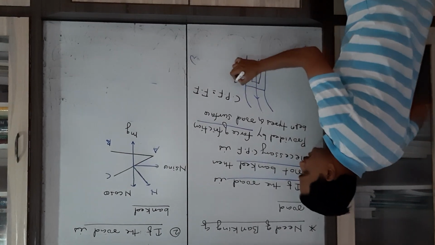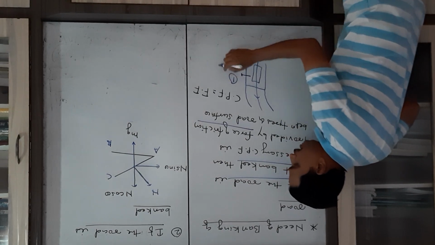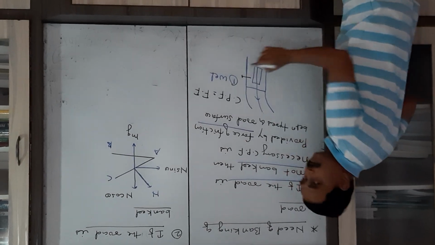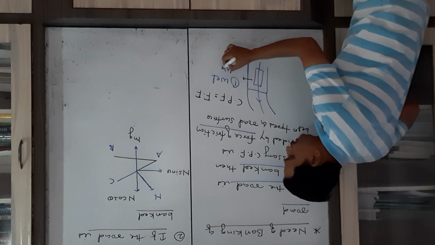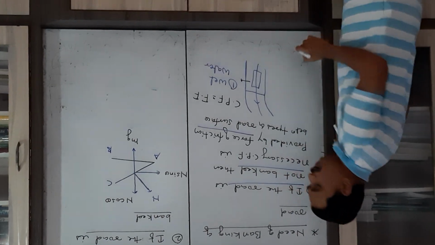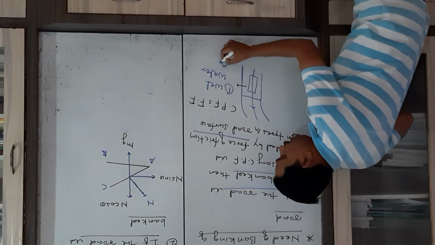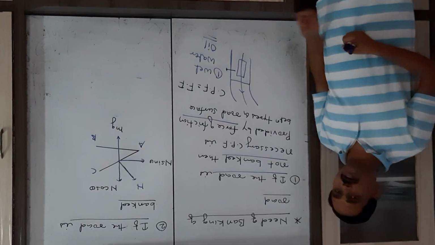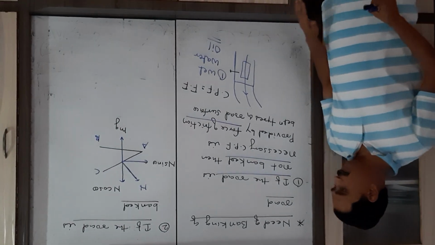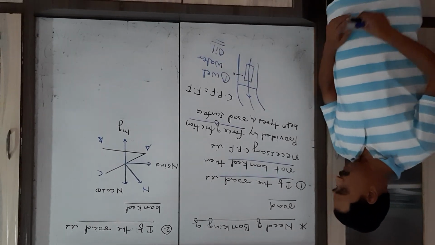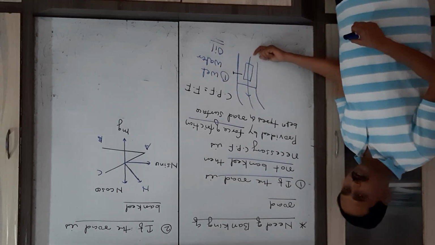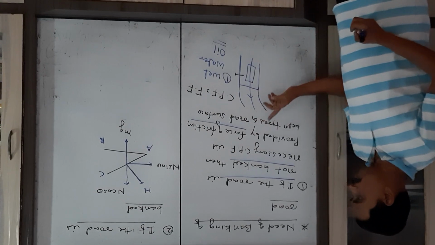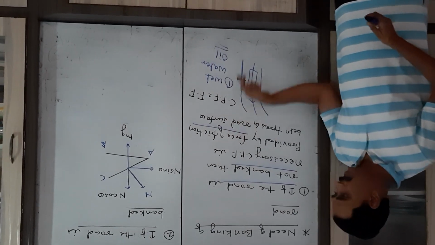If the road is wet with water, or accidentally oil is sprayed on the road surface, then what happens? Because of this condition, the force of friction between road surface and tires decreases.